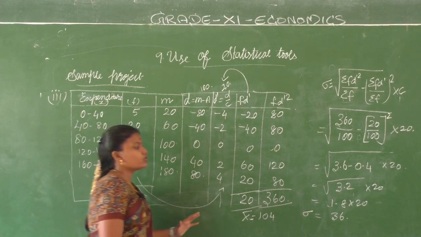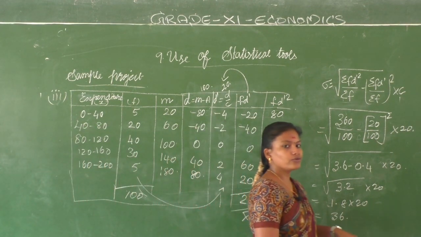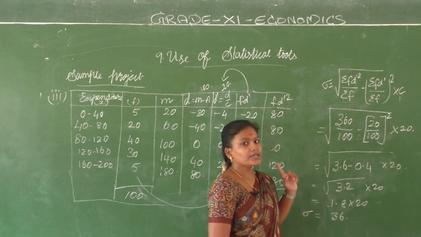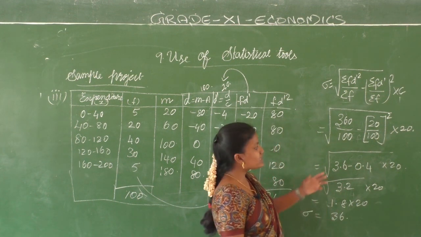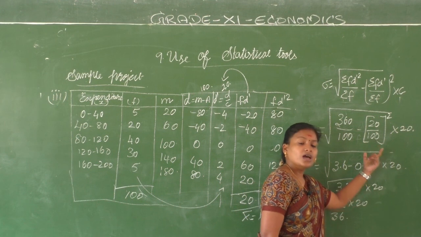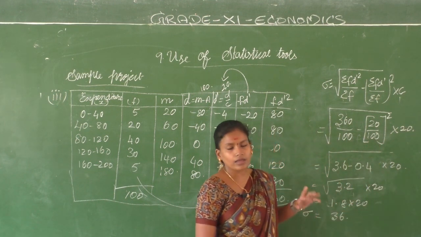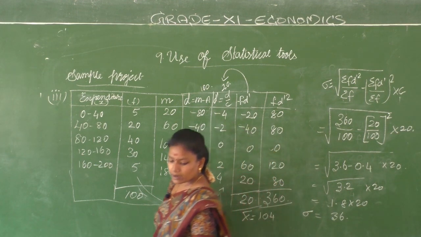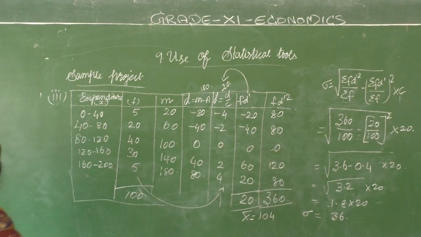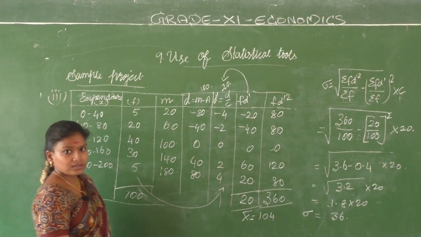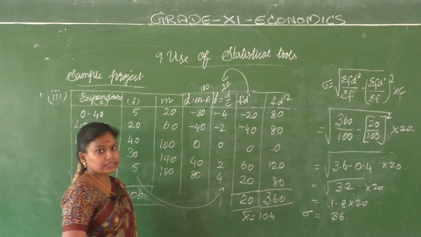எந்த மிஸ்டேக்ஸும் இல்லாமல் ஆன்சர்ஸ் கொண்டு வரணும். The important thing that you should keep in your mind is this calculation. 20 by 100 the whole square. 20 squared தனியா 100 squared தனியா பண்ணக்கூடாது. That is one of the biggest mistakes you people are doing in standard deviation. Please don't do it. It should not be done like that. Clear? Should not be done like that.